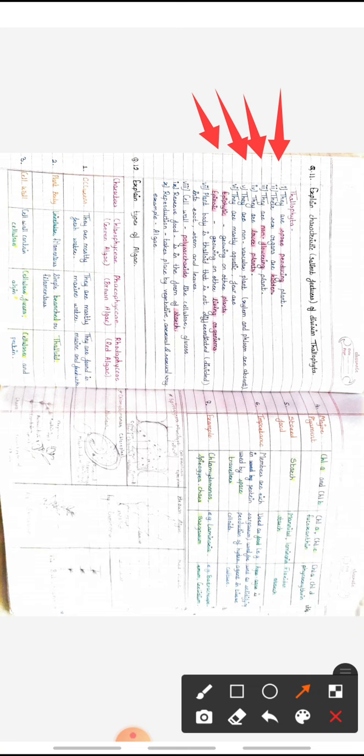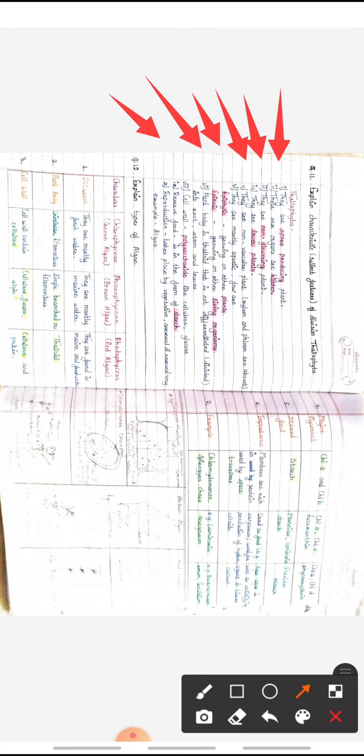They are non-vascular plants, which means xylem, the water conductive tissue, and phloem, the food conductive tissue, are both absent. They are mostly aquatic. Few are epiphytic, growing on other plants, or some are epizoic, growing on other living organisms.